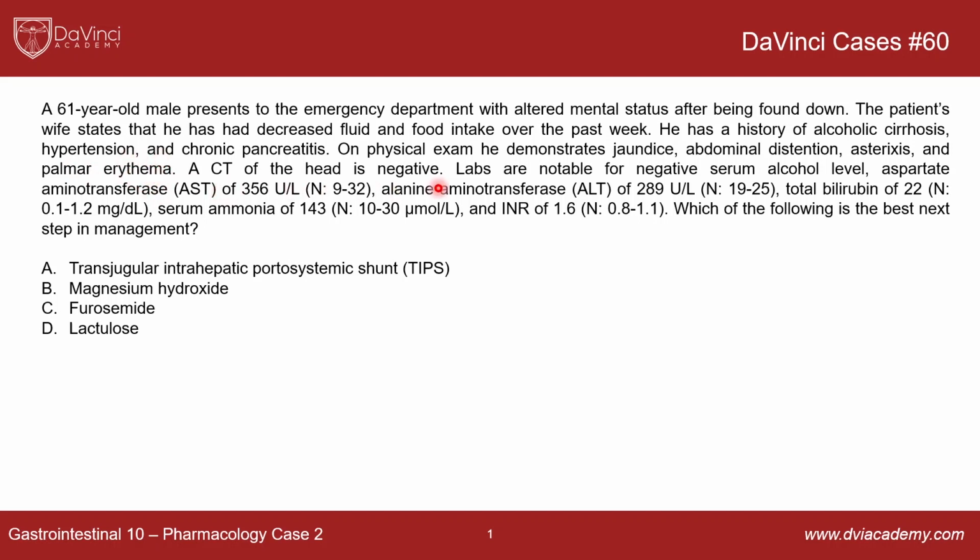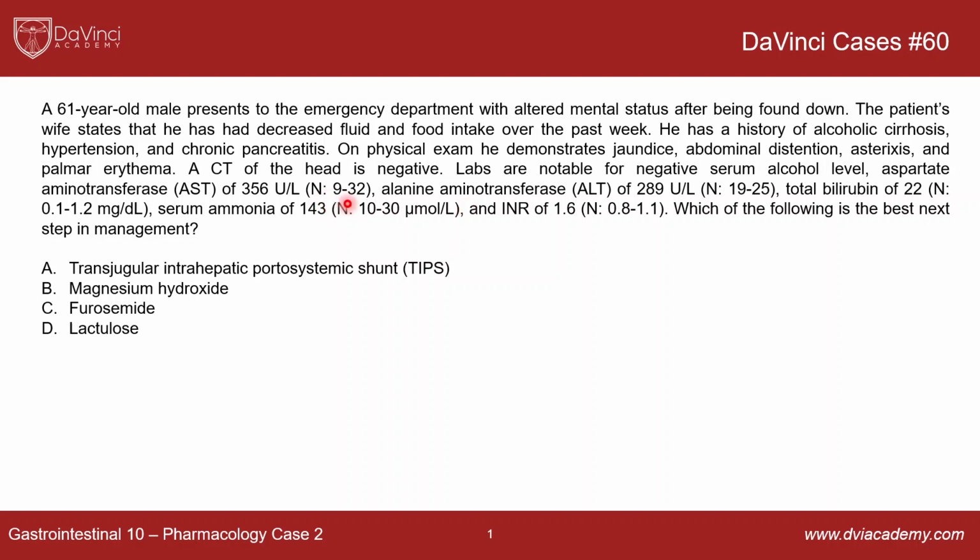A CT of the head is negative, so this isn't an intracranial bleed or anything like that. There's not some massive tumor causing him to have altered mental status. His labs are notable for a negative serum alcohol level, so it's not because he's been drinking excessively. In fact, his wife says that he's had decreased fluid intake. His AST, or aspartate aminotransferase level, is 356, which is incredibly high. Not too surprising, though, in someone with a history of cirrhosis.